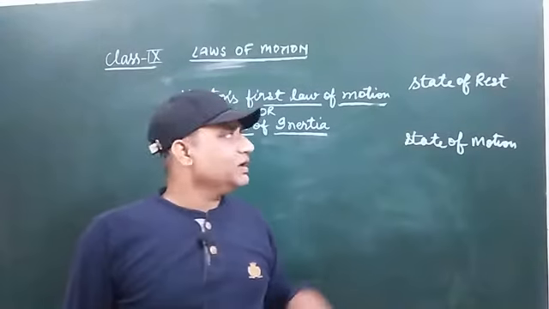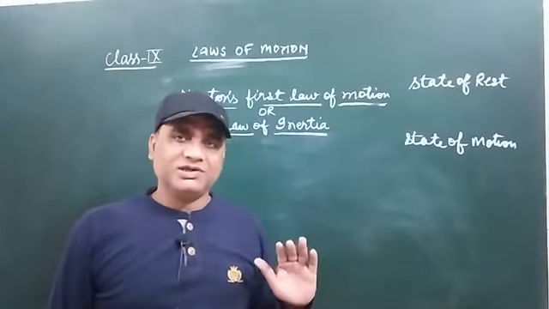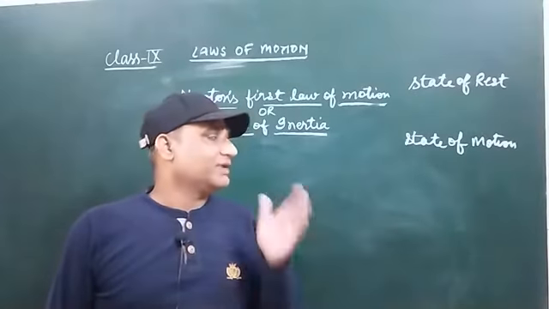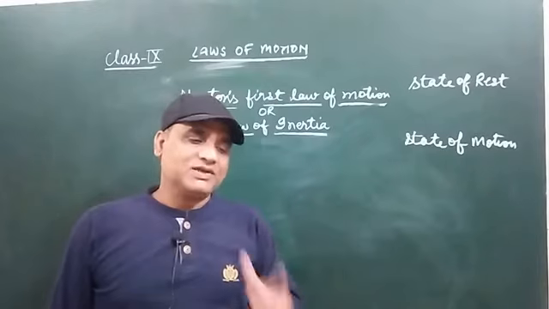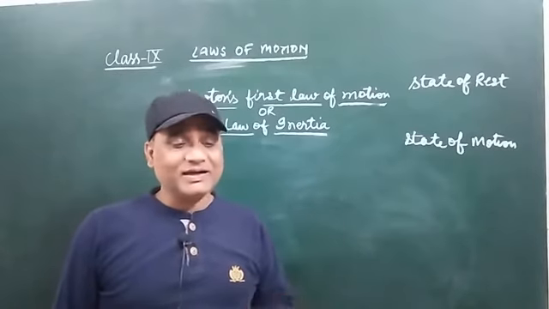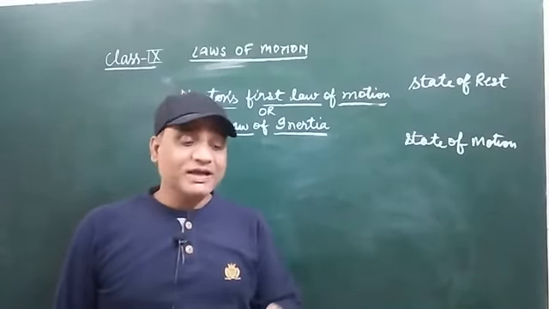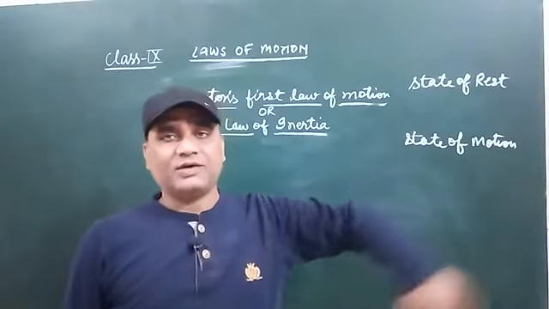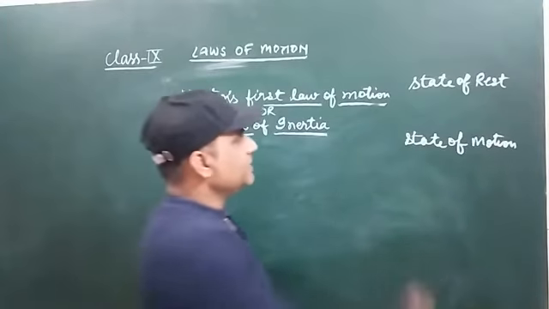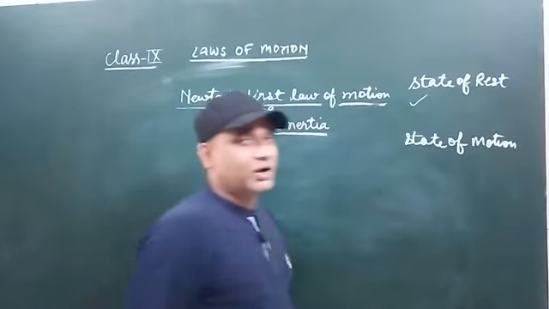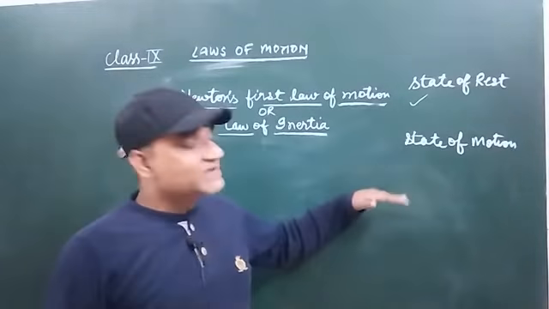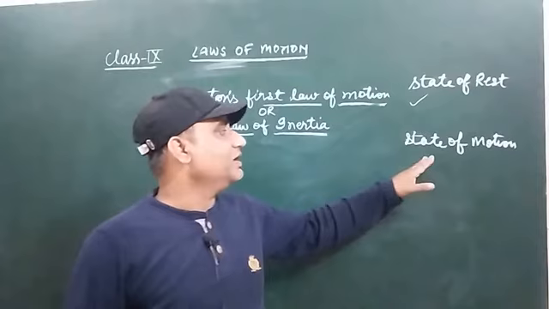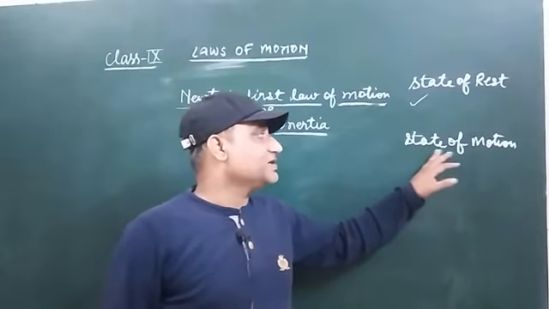If a body is lying on a table, and when you return after an hour it is kept in the same place, then you say that it is at rest, because it doesn't change its position with respect to its immediate surroundings. That is state of rest. And if a body changes its position with respect to its immediate surroundings, then we call that it is in state of motion.